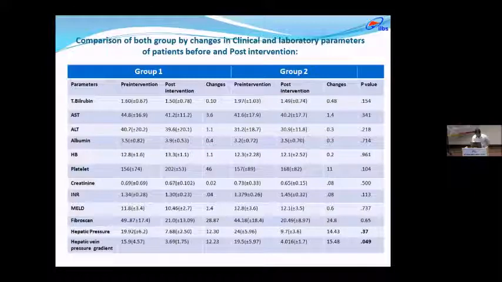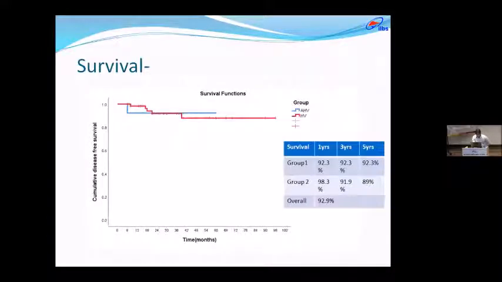If we compare the intervention in group 1 and group 2, both groups show similar parallel change, with decrease in AST, ALT, and bilirubin level, with increase in albumin, hemoglobin, and platelet level. MELD score is also decreased, with decrease in fibroscan and hepatic pressure gradient, with no significant statistical differences between the groups. Our Kaplan-Meier graph shows overall survival is approximately 93%, in which 1 year survival is 92.3%.